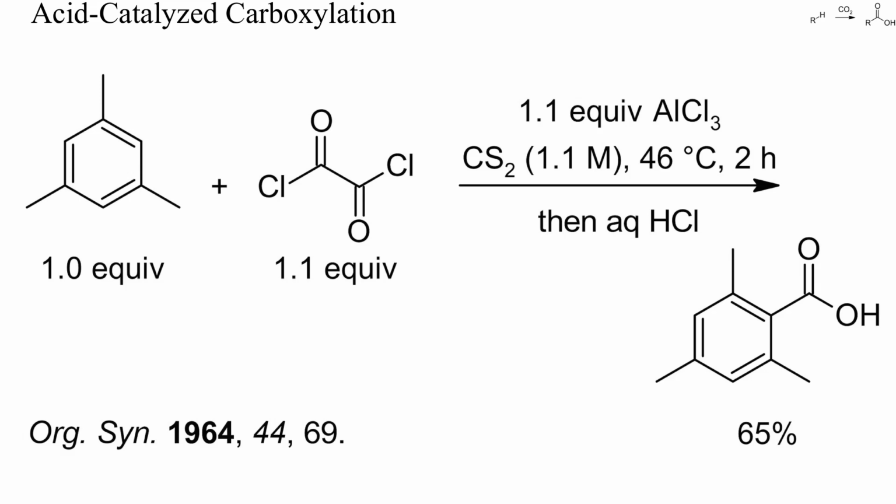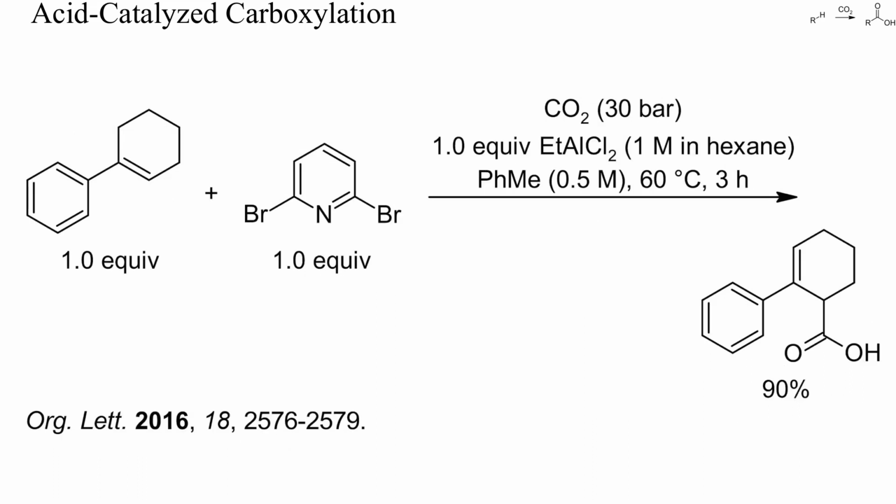Another synthetic equivalent of CO2 is oxalyl chloride. Here mesitylene was carboxylated in moderate yield by a slight excess of oxalyl chloride and aluminum chloride. In this example, treatment of a substituted styrene with pressurized CO2, ethyl aluminum dichloride and dibromopyridine as base caused clean allylic carboxylation. Without the base, the yields of carboxylic acid were much lower.